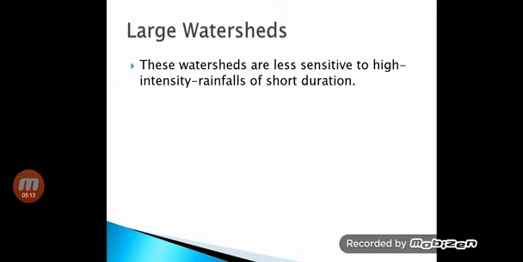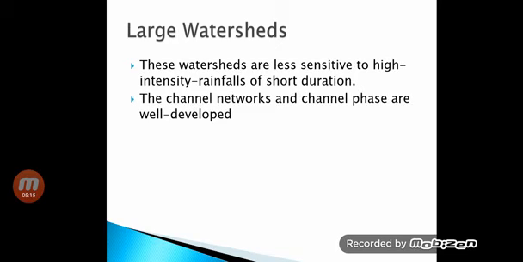Number three is the large watershed. These are very less sensitive to high intensity rainfalls of short duration. If very high intensity rainfall for a short duration falls in these watersheds, they are not that much hampered. They can sustain this type of rainfall. The channel networks and channel phase are well developed, so various channels of streams get developed in this type of watershed.